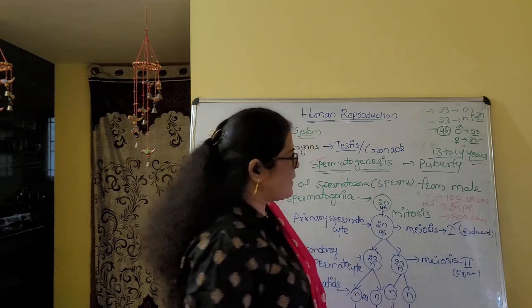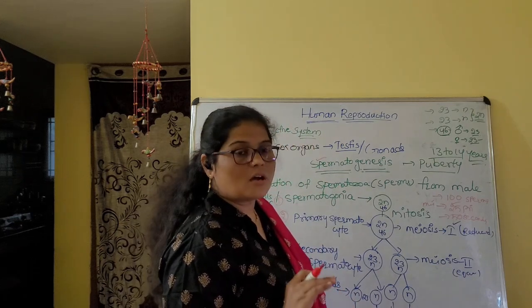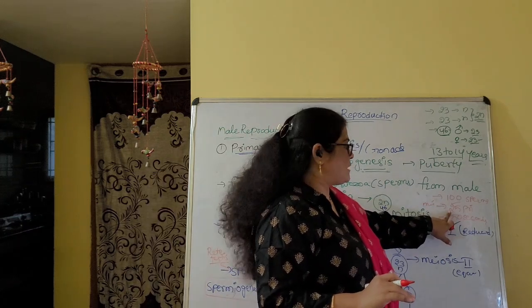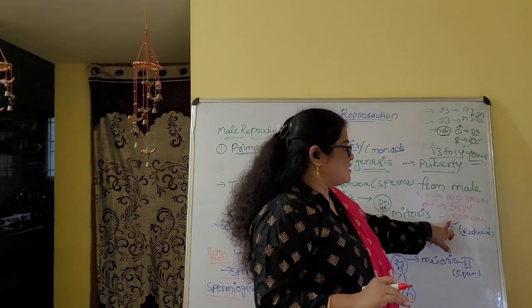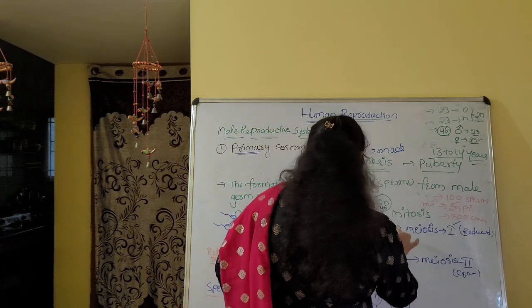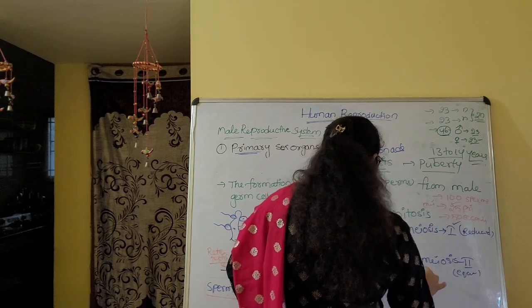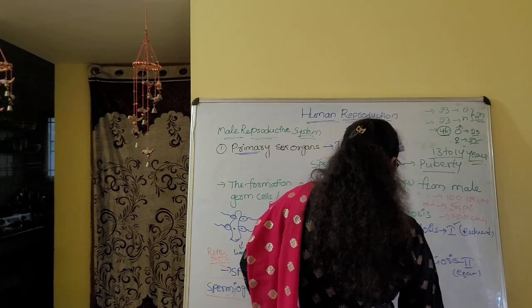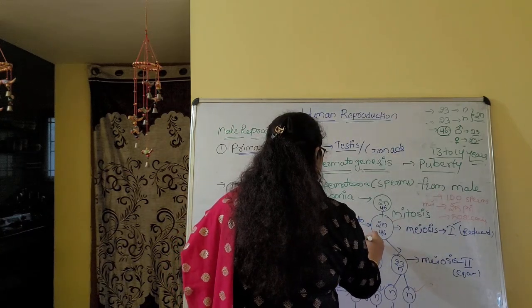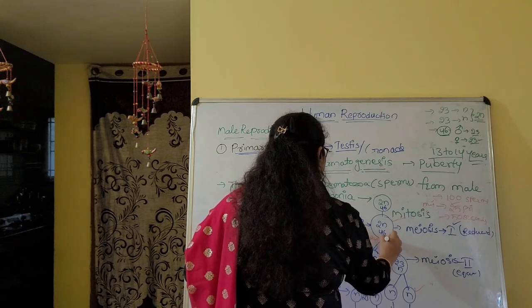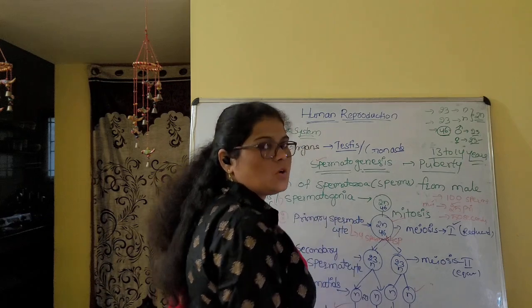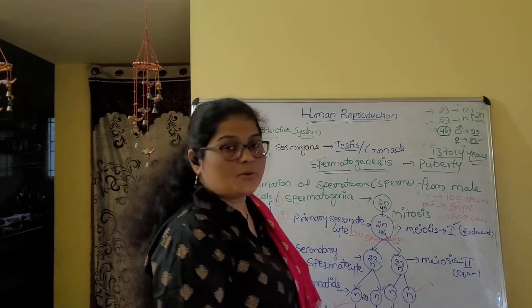So to form 100 sperms, we need 25 primary spermatocytes, then 50 secondary spermatocytes. Each primary spermatocyte will form how many? 1, 2, 3, 4 spermatids, or otherwise spermatozoa. Okay, thank you very much.